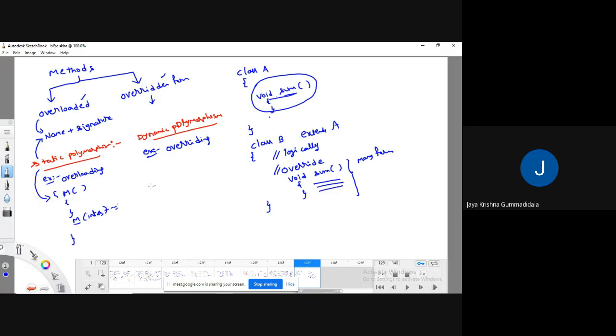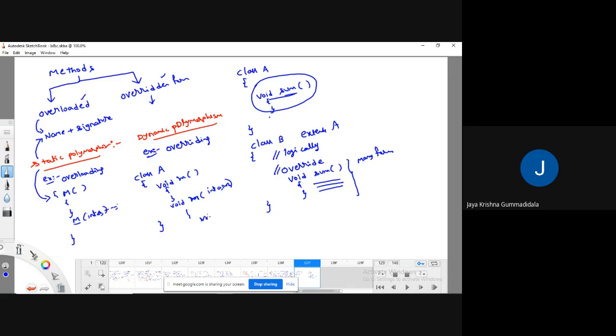I will write a class A. Class A has a method void m, and another method void m which takes two parameters, int a comma int b,